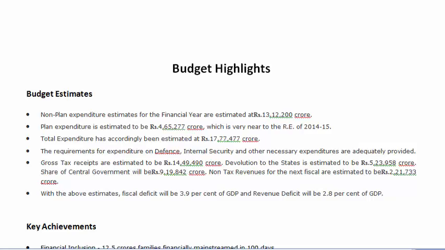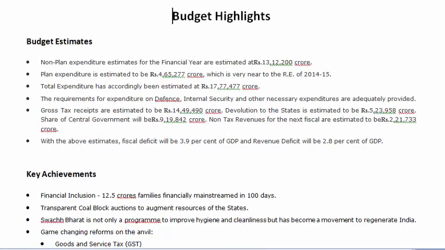Now here is a sheet which I have attached for your final revision. These are budgets because questions can be asked. Now, non-plan expenditure estimate for the financial year is estimated. The non-plan expenditure is when government plans expenditure.